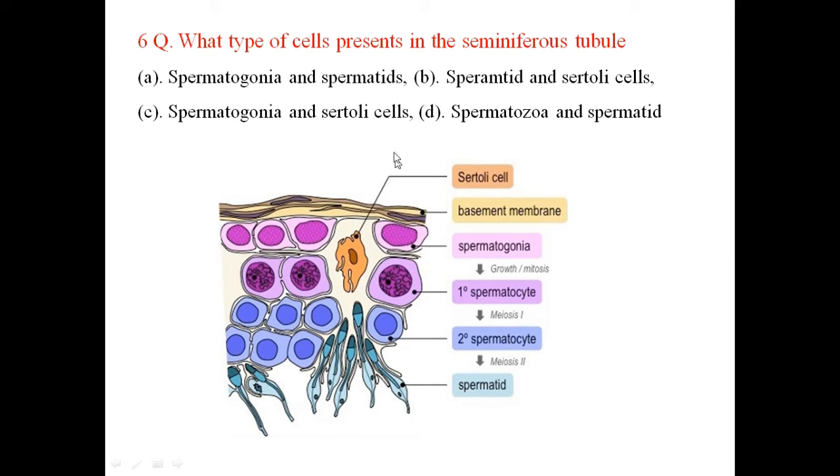So C is the correct answer, because from the spermatogonia, primary spermatocytes, secondary spermatocytes, then spermatids, then sperms will be formed. This is the sequence. And of course the Sertoli cells will give nutrition to the sperm.